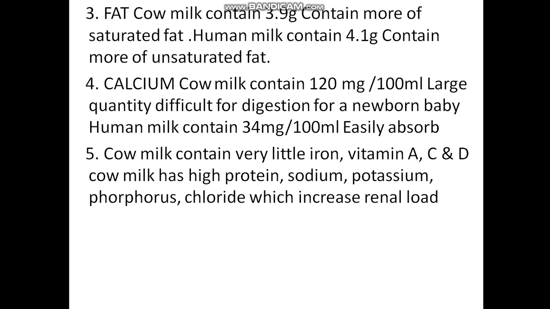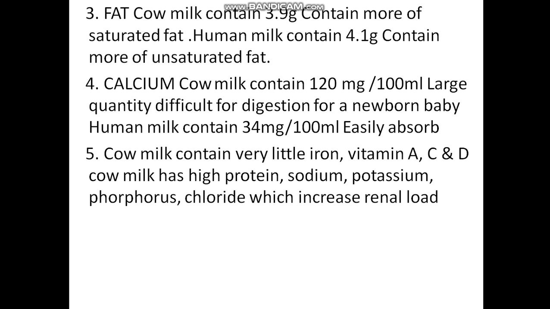Then fat: cow milk contains 3.9 gram, with more saturated fat. Human milk contains 4.1 gram, with more unsaturated fat. Then calcium: cow milk contains 120 milligram per 100 ml, a large quantity that is difficult for a newborn baby to digest. Human milk contains 34 mg per 100 ml, easily absorbed.